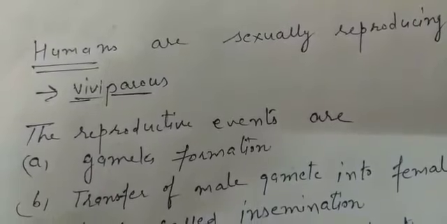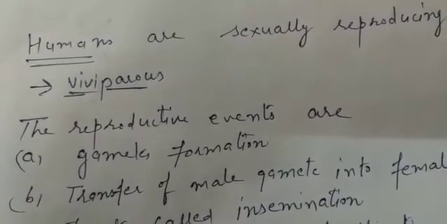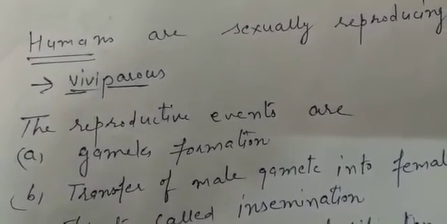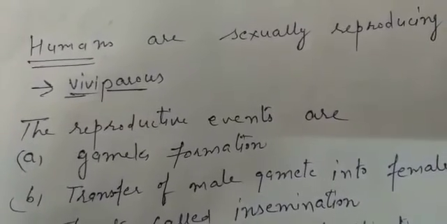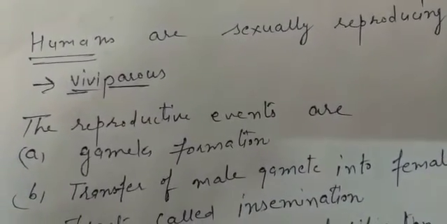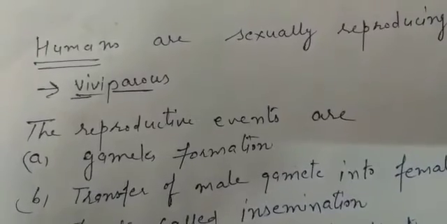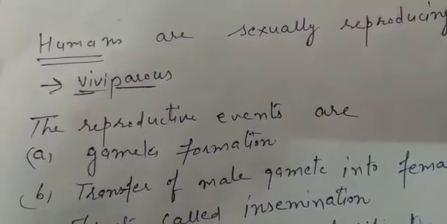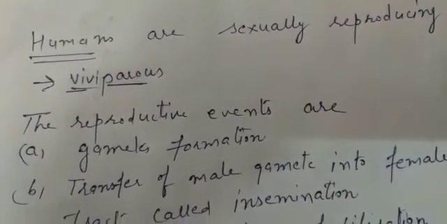And viviparous. Now, what is the meaning of viviparous? Viviparous are those animals which give birth to the completely developed baby, beta. Clear? जो बच्चों को जन्म देते हैं, we call them viviparous. So we are sexually reproducing organisms and viviparous.